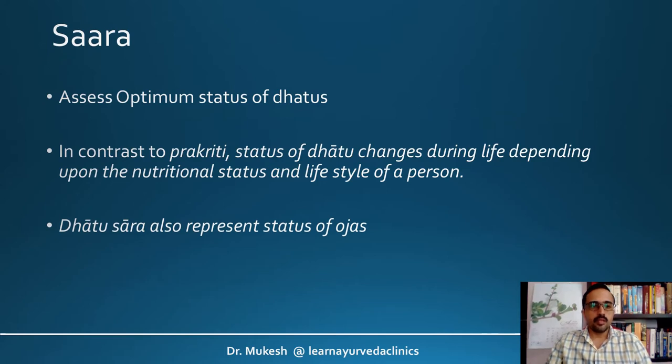So Sara will help us to assess the optimum status of the Sharira Dhatus. We know that there are 7 Sharira Dhatus, and analyzing the Sara will help us to understand an overall idea about whether they are functioning normally with all their normal properties.